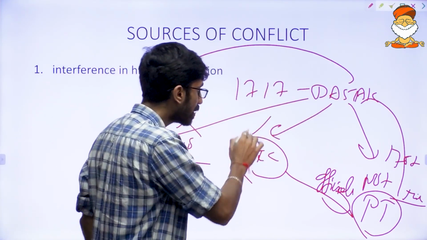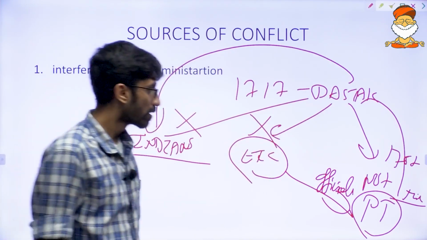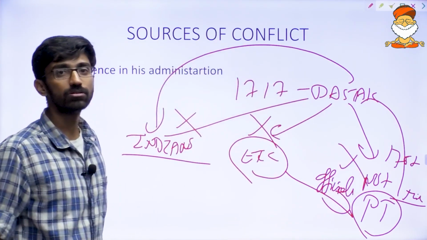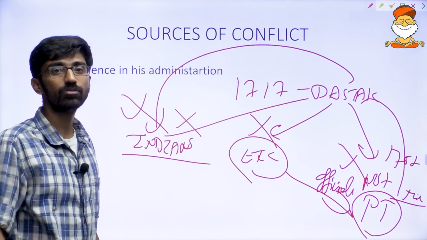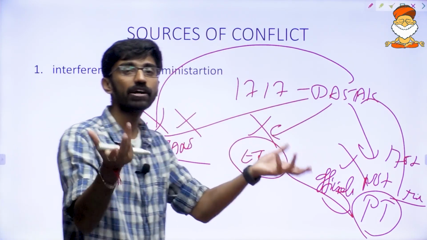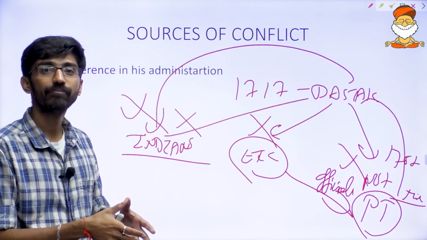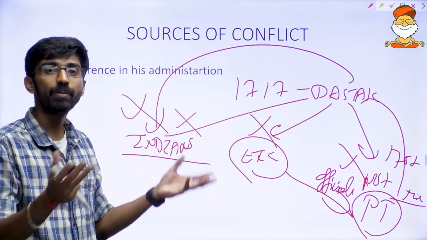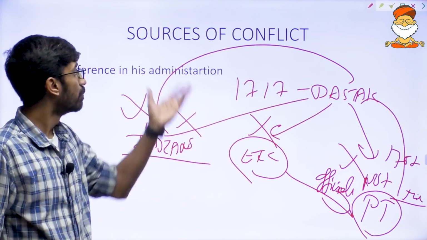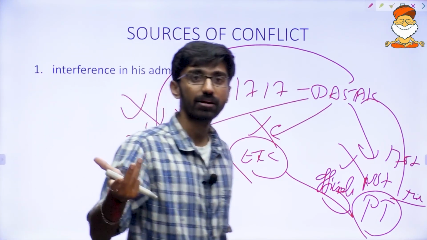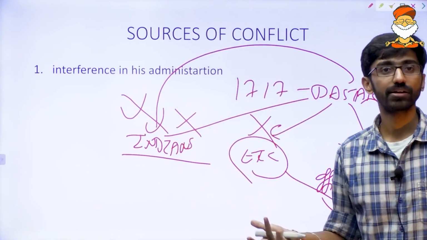Now the East India Company officials are not paying revenue, and Indians will also not pay revenue. That will directly impact Mir Qasim's treasury. It is going to be a loss of treasury.